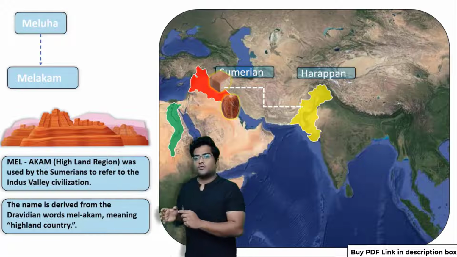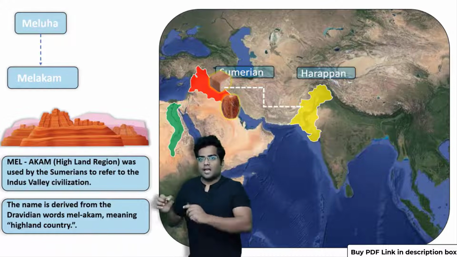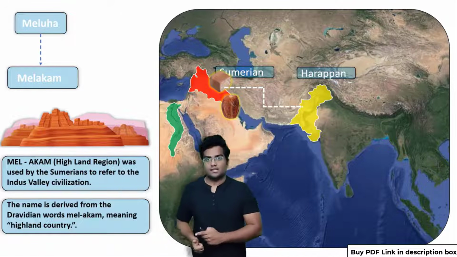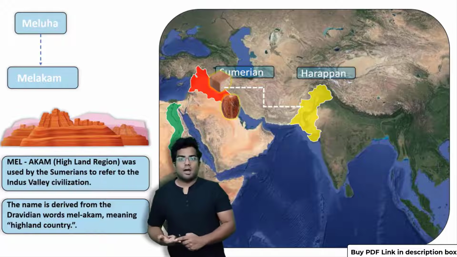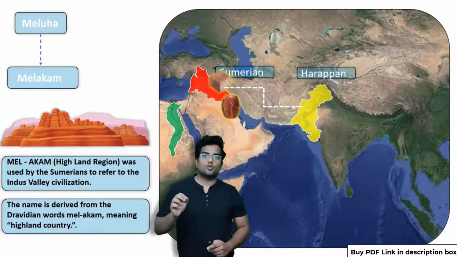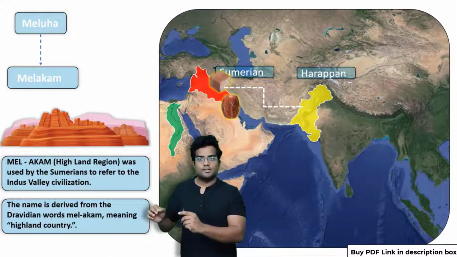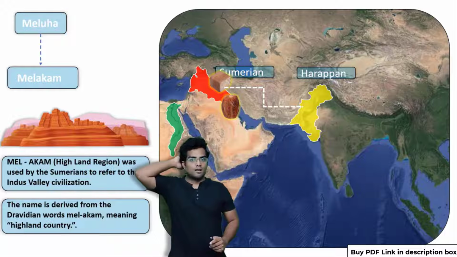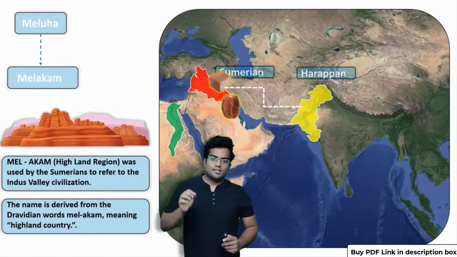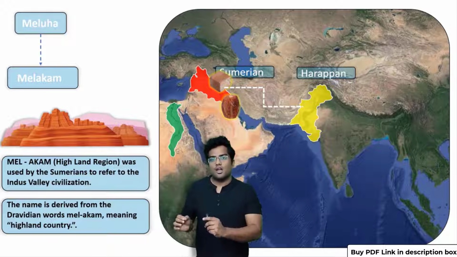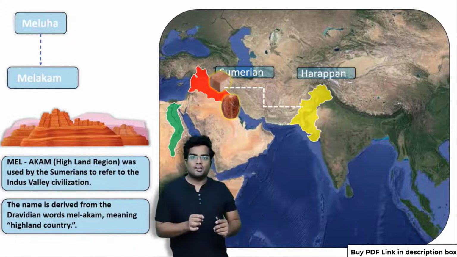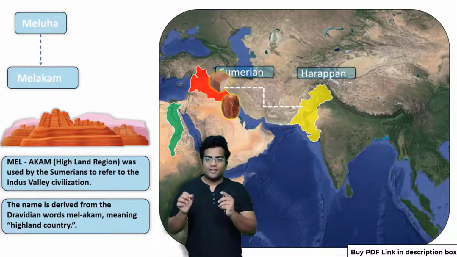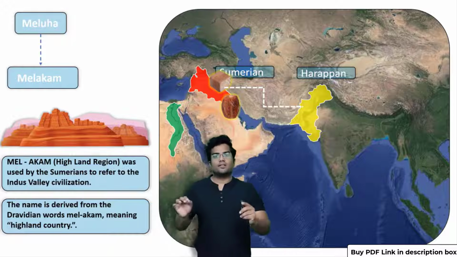Now there are many evidences in Sumer that exclusively belong to the Harappan civilization. For example, we have the beads from Harappa. We have the weights from Harappa. We have the seals from Harappa in Sumer. That means Sumer and Harappa had trade relations. Similarly, Harappa also has shown many distinctive Sumerian artifacts in their region. So definitely Sumer and Harappa had trade relations.